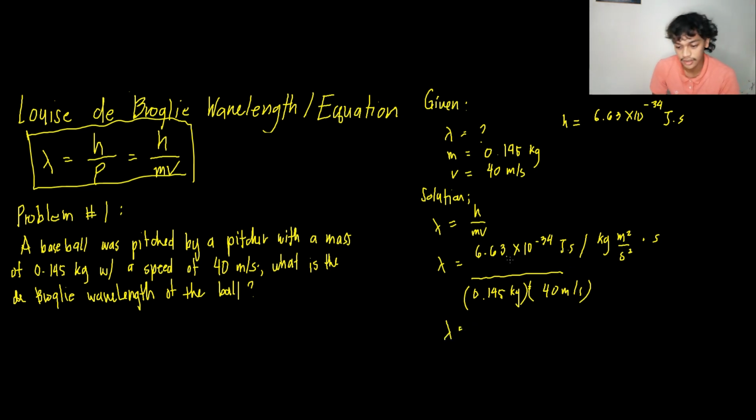I believe that in order to get the wavelength, the unit that must be isolated is the meter, because the wavelength is the measurement of how long a wave is. So let us cancel out the units. First we have kilograms, then the seconds cancel out, the meters cancel out, and this last one is cancelled out. The unit that is left is meters, so our cancellation is correct.